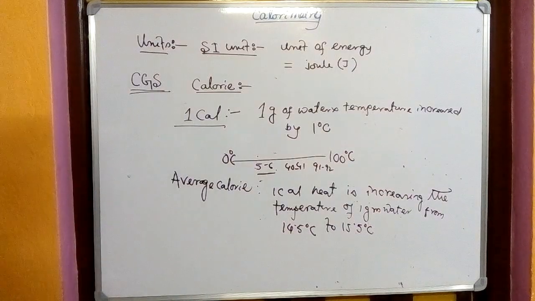That is taken as the standard value of 1 calorie.